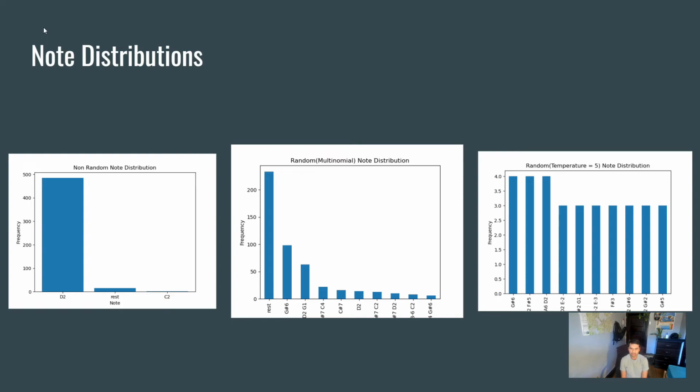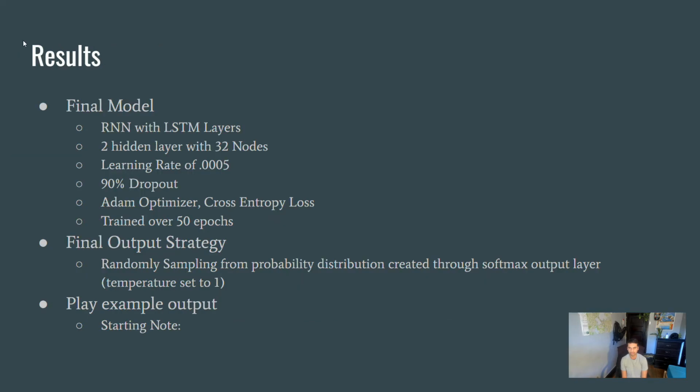As I was talking about before, these are some of the note distributions. The first one, to the left, is the softmax layer outputs, and as you can see, there are only 3 distinct notes. The middle one is a random multinomial note distribution, and for that one there are actually 105 distinct notes, but I've only shown the top 10 on this graph. And same for the temperature one: there are actually 400 distinct notes, but I've only shown the top 10. So as the randomness increases, we get a wider variety of notes.